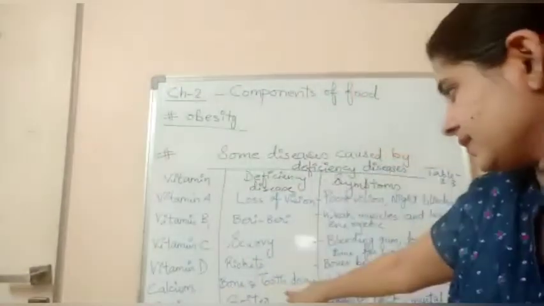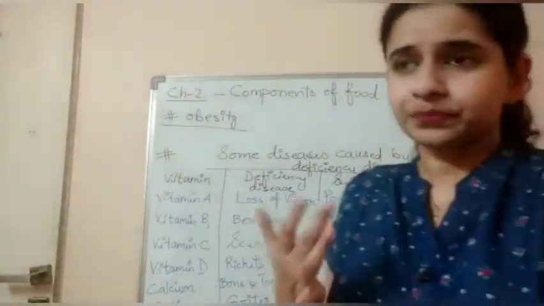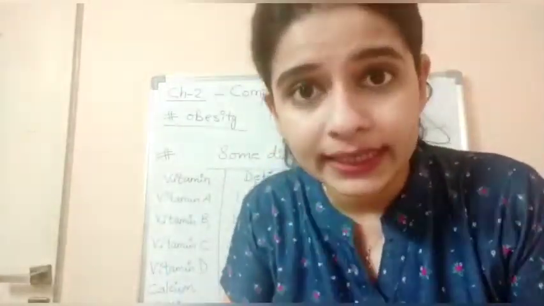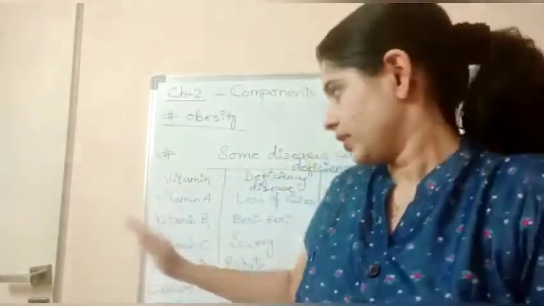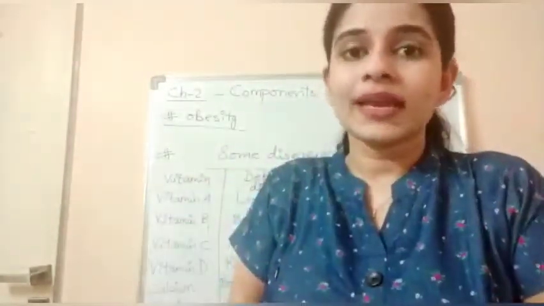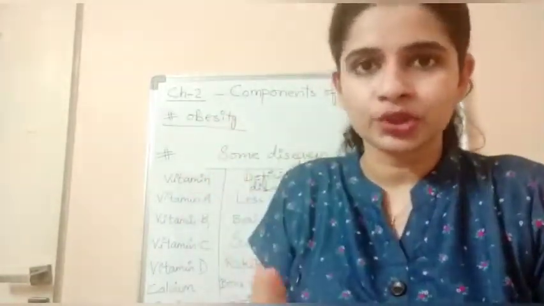That is the disease and that is also the symptom. Deficiency of vitamin D leads to rickets, and deficiency of calcium leads to weak bones and tooth decay. Easily the teeth will be decayed. The teeth get damaged basically.